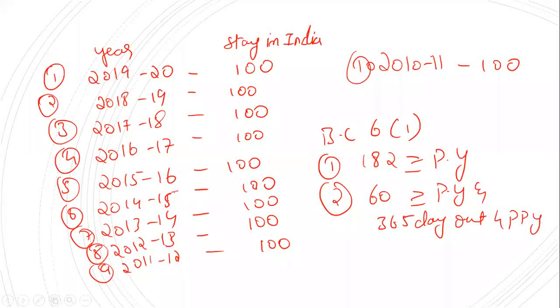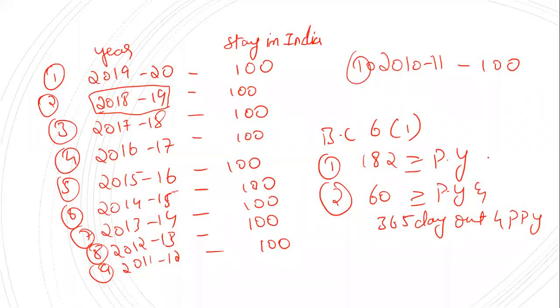In this case, the preceding years start from 2018-19. Not only in this case, in all your problems for this assessment year, the preceding previous years start from 2018-19. Am I clear?